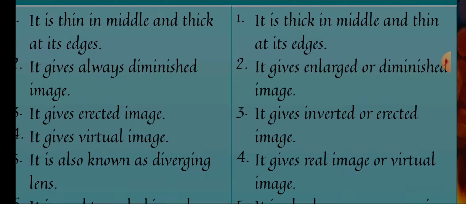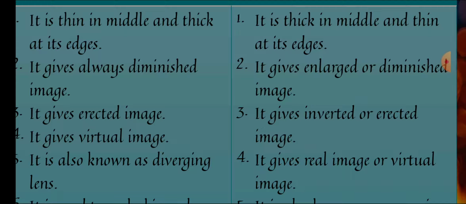Next, it will give you an erect image in concave lens, a little bit uplifted image, and in convex lens it is giving you both. If you keep it nearer then it will give you an erect image, if you keep it farther then it will give you an inverted image. In concave lens, another point is it will give you a virtual image because it cannot be captured on the screen, while in convex lens it will give you both.